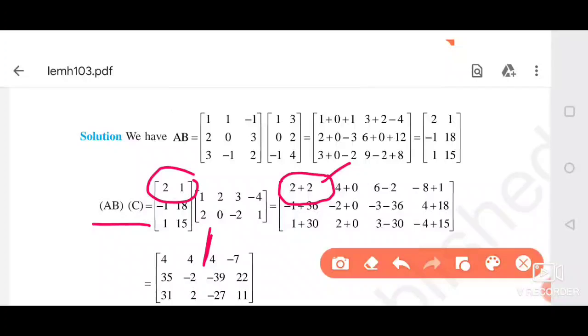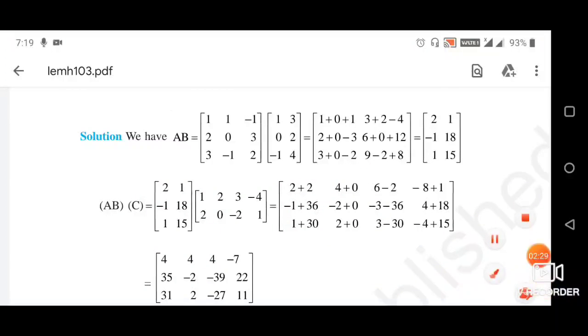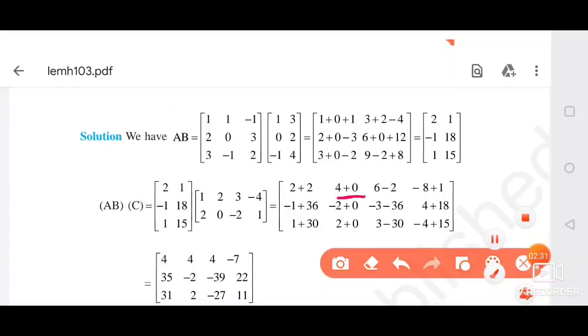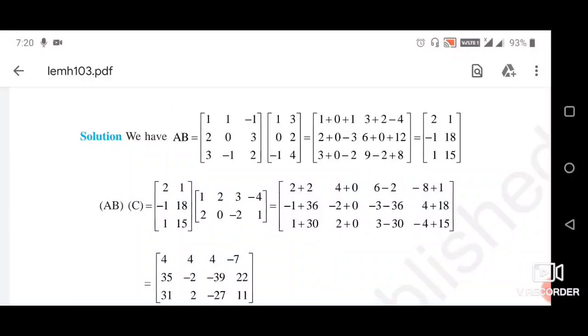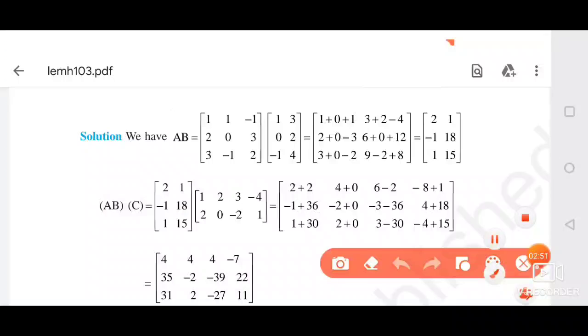Then you have to add. The next place, 4 plus 0, comes from multiplying first row, second column, to fill this one, because this is the place of first row, second column. In this way we have to fill all these places.